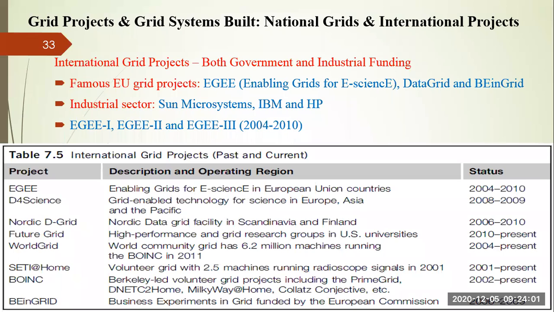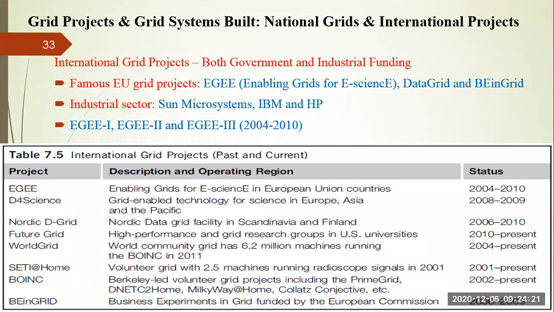So if a project is launched for the Asia Pacific region, in which a lot of countries are coming, right? Many countries are coming, like India, China, Pakistan, Bangladesh, and so on. So what will happen? All will collaborate with each other to fulfill that requirement, right?